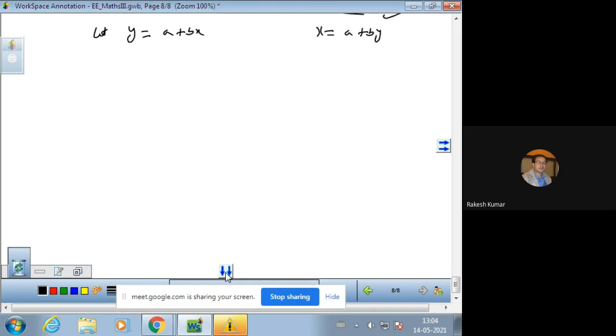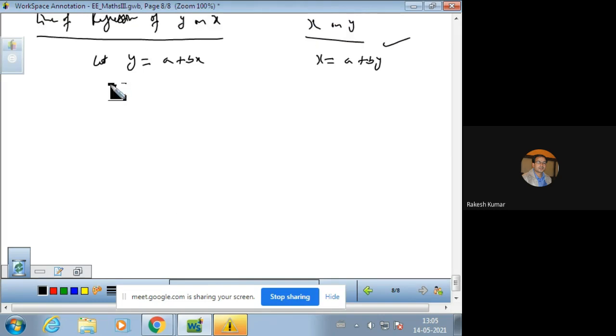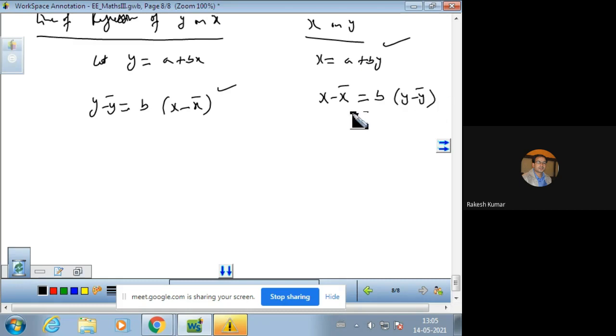The line of regression of y on x is a standard one. We can find it like this. I am going to use the straightaway formula, that is y minus y bar is equal to b into x minus x bar. This is the line of regression y on x, and the line of regression x on y will be x minus x bar is equal to b into y minus y bar. Here b should be byx in the first and bxy in the second.